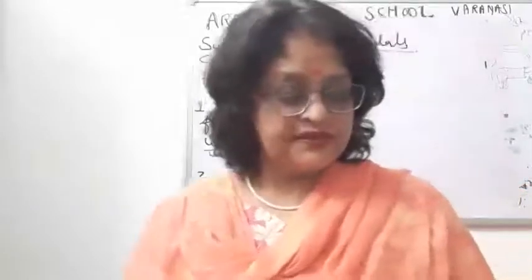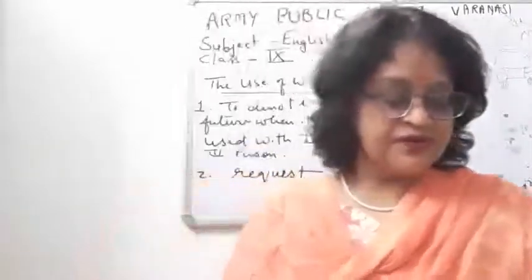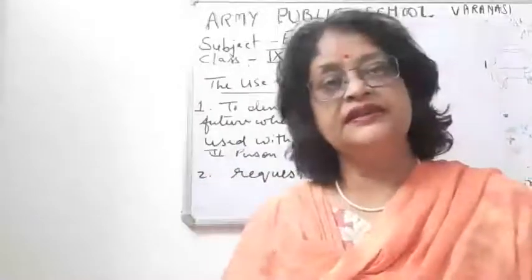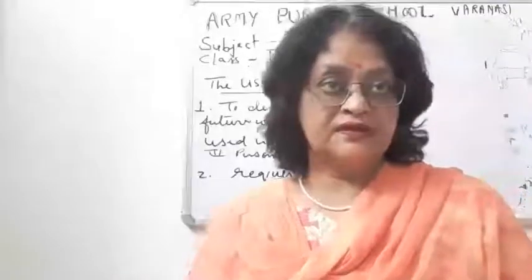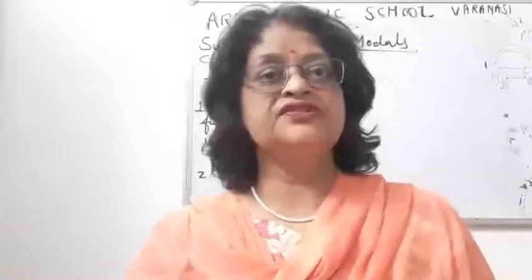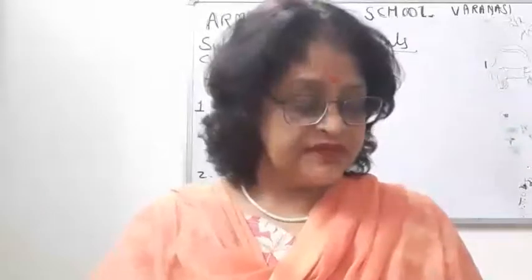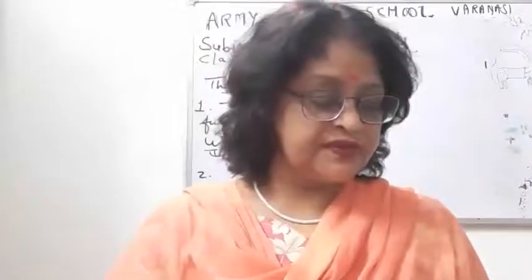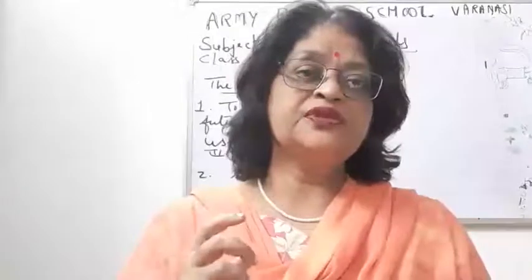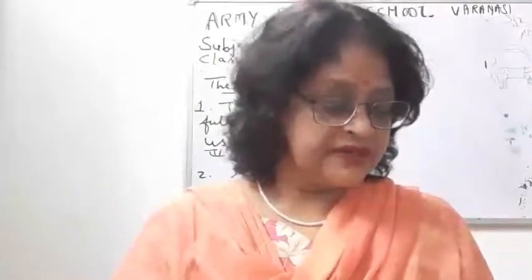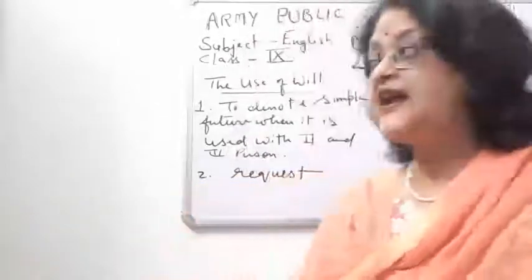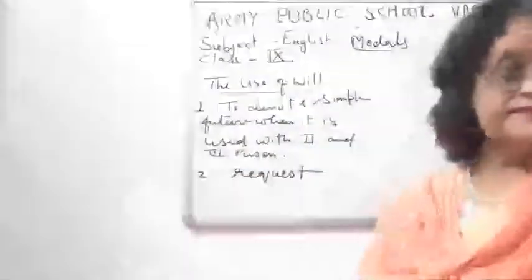Okay, now children, with the first person, will denotes promise, determination, intention. So will is also used with the first person. Generally children, we know that actually people say, and it is a rule of grammar also, that shall is used with the first person. But children, will is also used with the first person. Only thing, it should be a sentence of promise, determination, intention. Like, I will always stand by you.